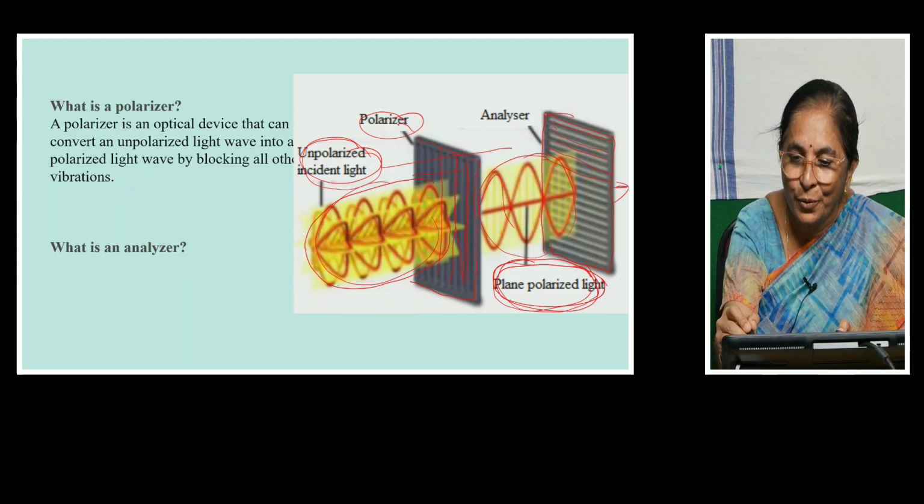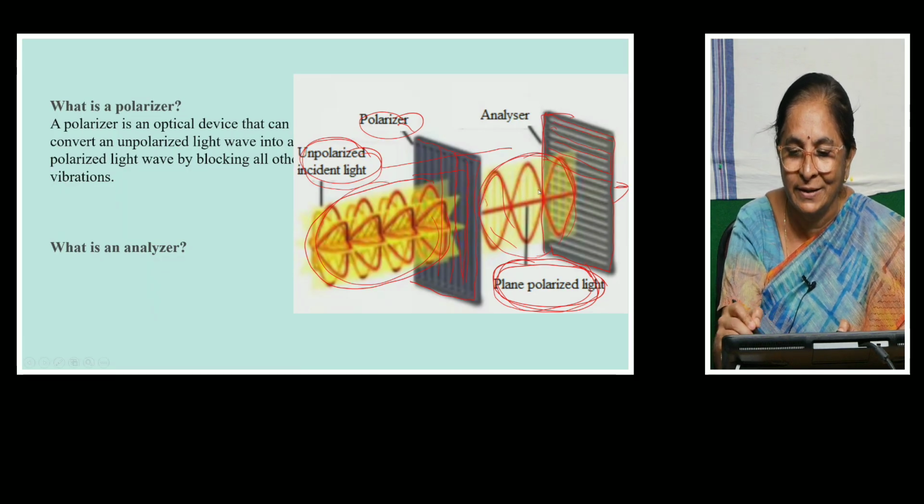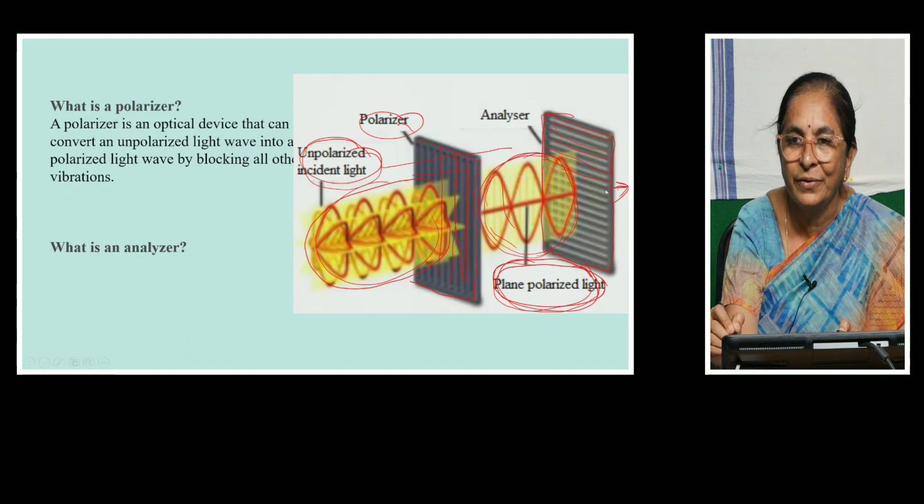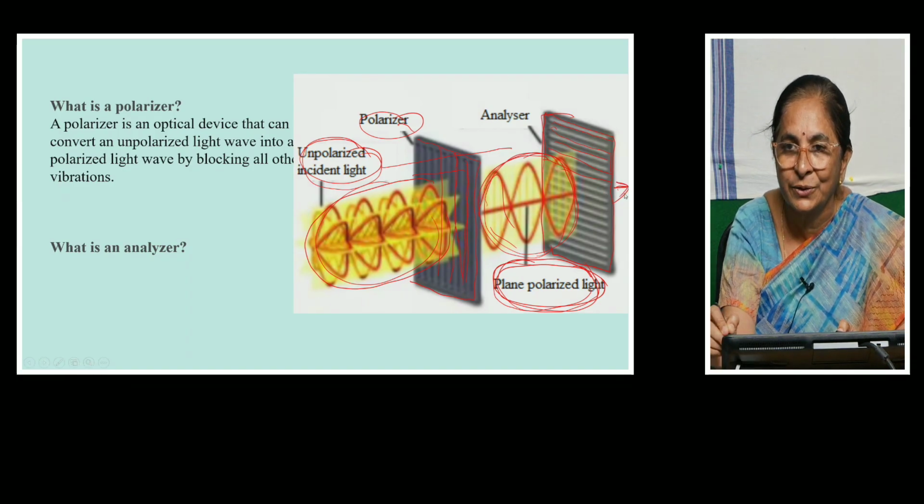Thus the second polarizer is analyzing whether the incident light is plane polarized or unpolarized. If it is unpolarized, then definitely some of the vibrations will pass through the second polarizer also.